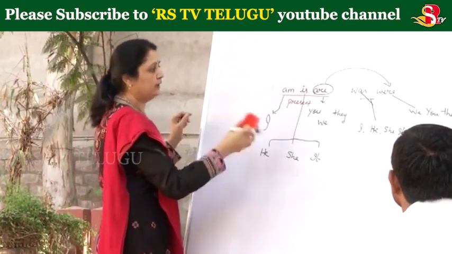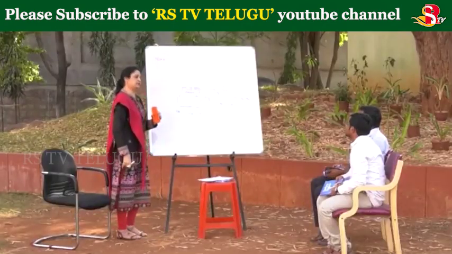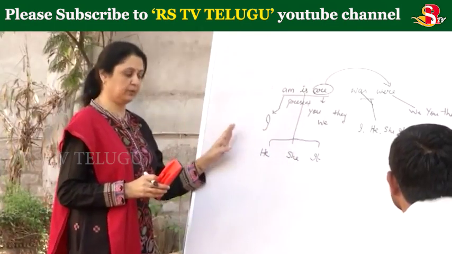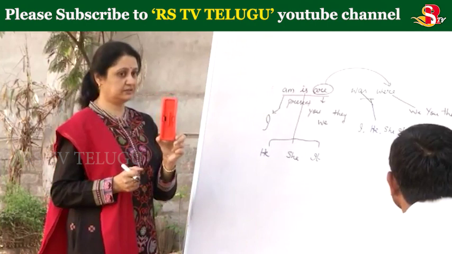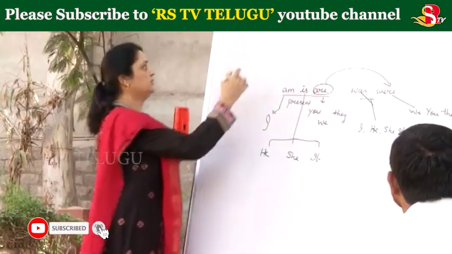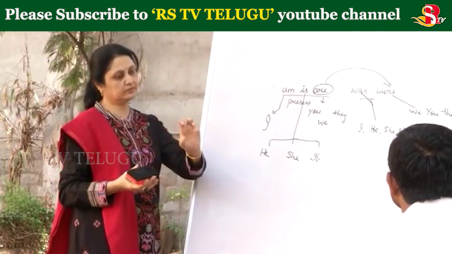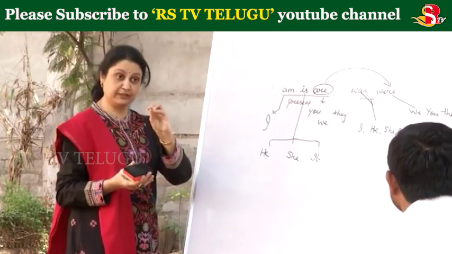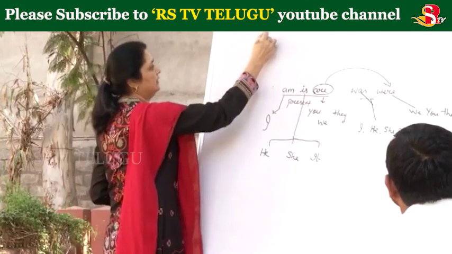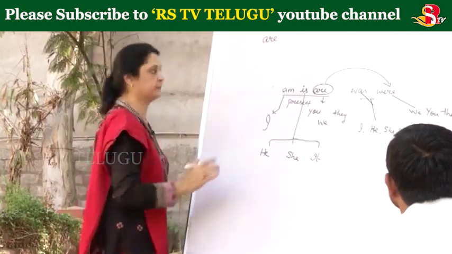Okay. So where do we make use of am, is, are, was and were? When you want to take the name of anything, we have to use this be form. What is this? This is a duster. So we are taking the name of the duster and saying is a duster. What are these? Fingers. Now, names of these are fingers. Because they are plural, we say are fingers. So anything which is a name, we have to make use of this be form.